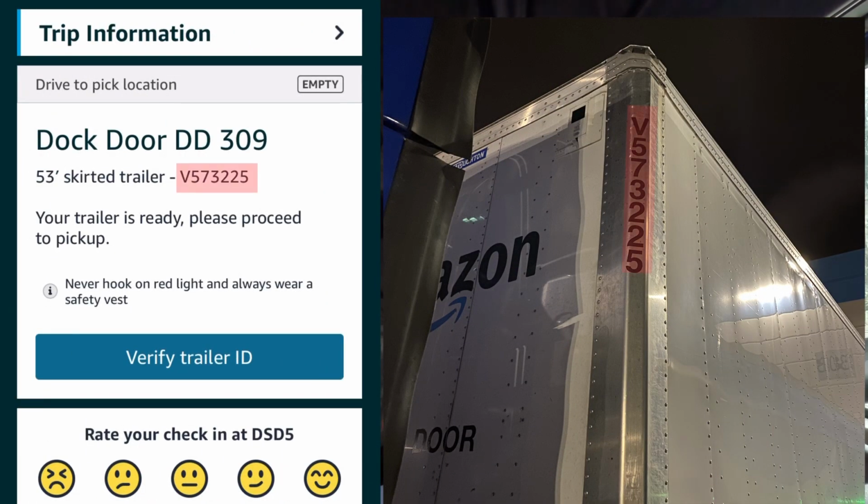So you make it to your trailer. You want to verify the trailer ID. Again, it's one of those best practice things that I found. I always want to be sure that the trailer ID matches what the app is looking for. It is real tempting to sit there in that moment and say like, oh, well, the app says I'm supposed to get trailer 1234, and just type in 1234. My fear in that is that's how you end up at the exit gate with the wrong trailer. So I always verify that the number on the trailer does match.